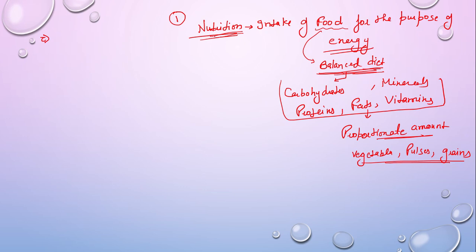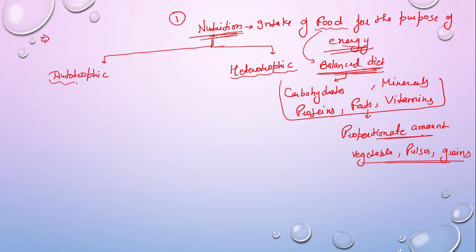Now I am talking about nutrition. If we take nutrition as a life process, because we require energy, then on earth we have different types of modes of nutrition. Basically we have majorly two types: the autotrophic mode of nutrition and the heterotrophic mode of nutrition. First of all, I am making a flow chart here so that we can understand what we are going to study in the topic of nutrition. Then I will explain one by one.